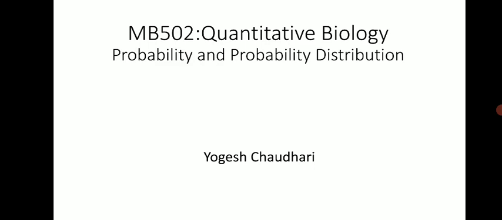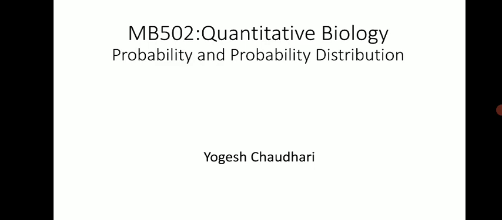We have started probability and probability distribution. In that we have already covered most of the points related to basics. We have solved some examples. Then in today's video lecture, we are going to learn theorems of probability or rules of probability. There are two rules for probability calculation, and these are the addition rule as well as the multiplication rule.